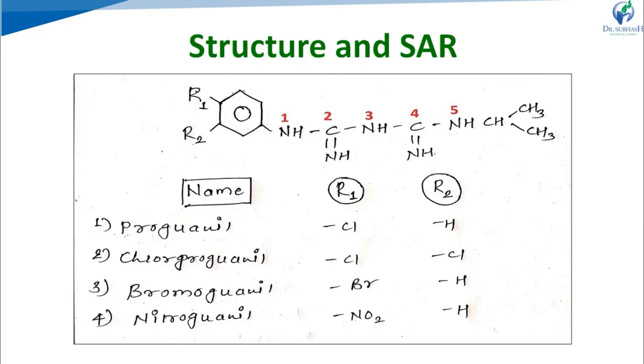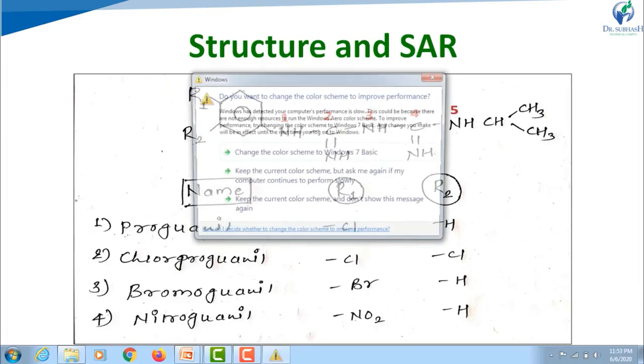So compounds with normal propyl and isopropyl produce the same activity, but introduction of a smaller or larger alkyl chain than propyl, that is three carbon chain, will lead to a decrease in activity. That means activity of the compound is optimum with a three carbon chain, either normal propyl or isopropyl. So these are the points related to structure activity relationship of biguanides.